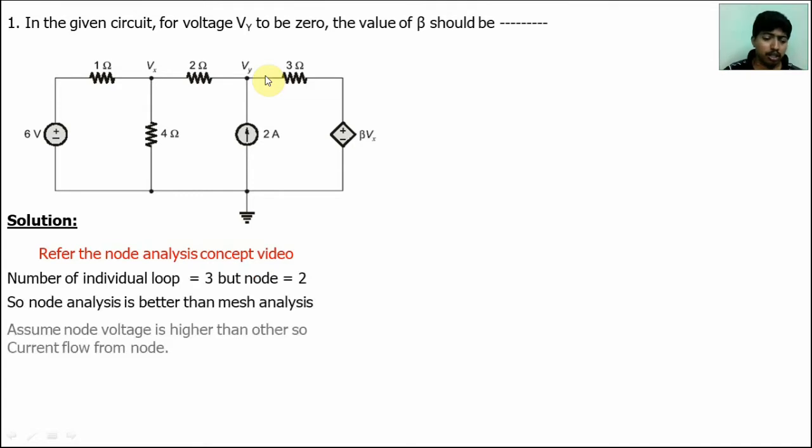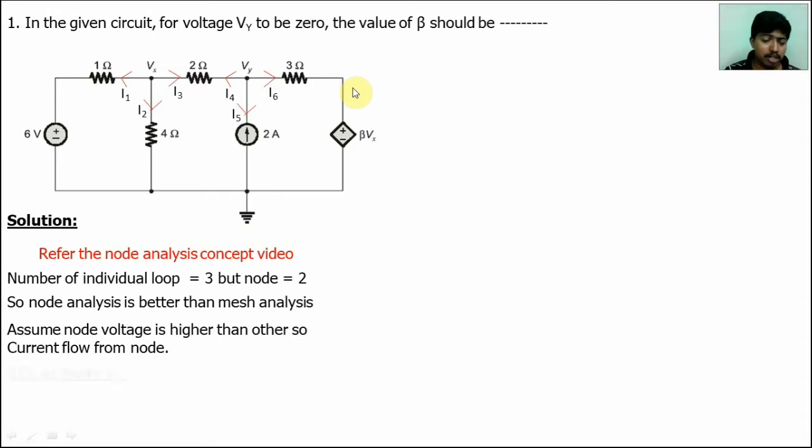First, in node analysis, we assume the node voltage is higher than the other ends, so current flows out of the node. Here we assume all of these currents I1, I2, I3 flow out of the node. This is the first node. Similarly, we assume the same for the next node, here I4, I5 and I6. If there are more than 2 branches, then only it is a node. Here there are 3 branches, so it is a node. Here also there are 3 branches, so it is a node. But here there are only 2 branches, so it is not a node.